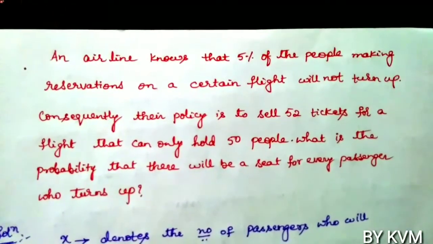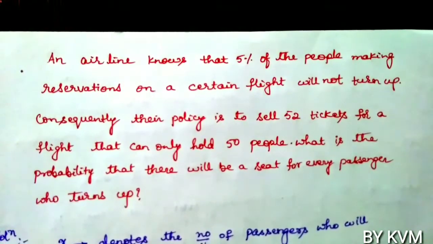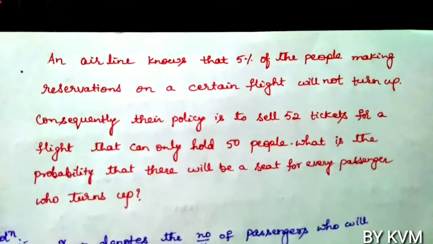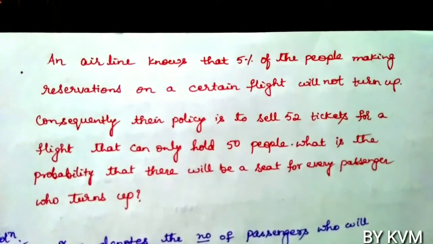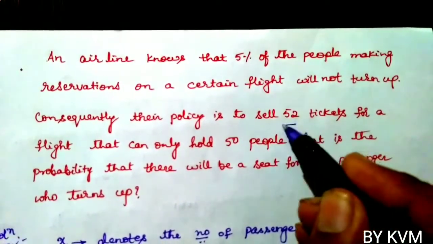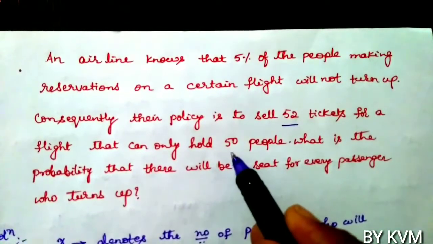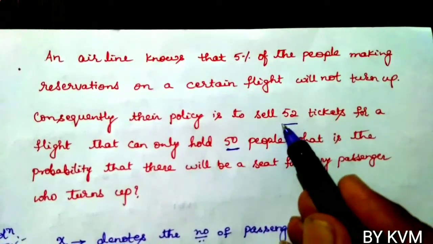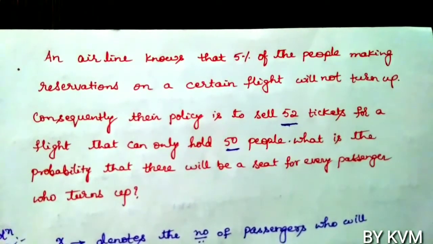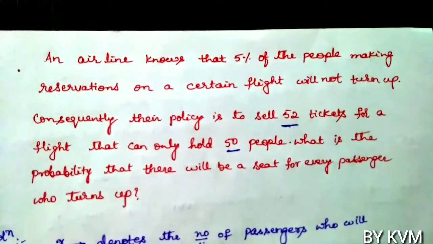Let us see the next problem. An airline knows that 5% of the people making reservations on a certain flight will not turn up. Consequently, their policy is to sell 52 tickets for a flight that can only hold 50 people.